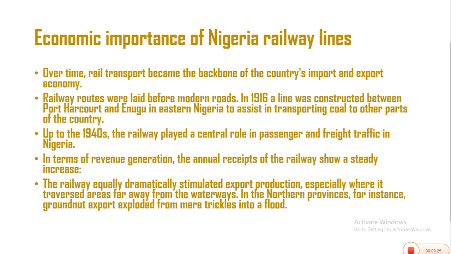The railway equally dramatically stimulated export production, especially where it traversed areas far away from the waterways. In the northern province, for instance, granite exports exploded from mere trifles to a flood. Because transportation by rail is cheap, the farmers or the government use that as an advantage to grow its economy, and it encourages them.